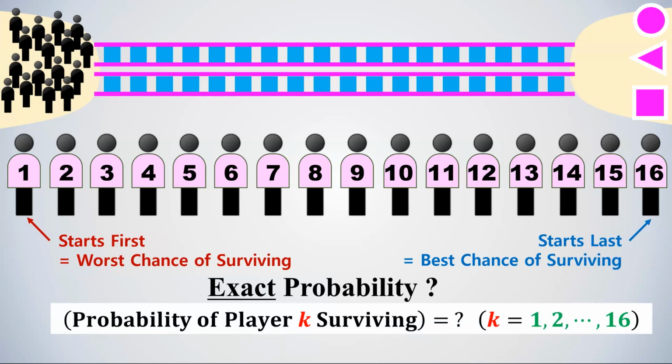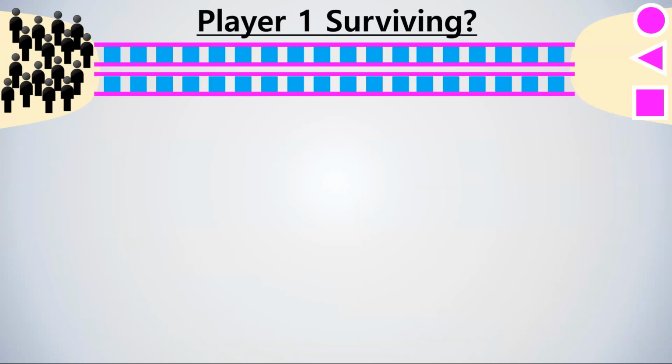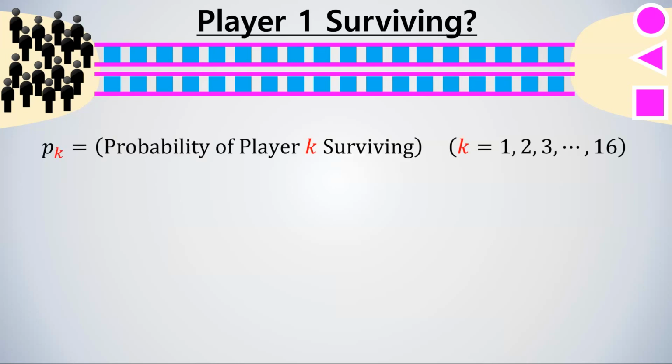Of course we can, that's why I made this video, but before we get to the complex topics such as independent trials or probability distribution, let us start from the simplest and easiest part of the problem like in every challenging math problem. Let us first define pk as the probability of player number k surviving by safely passing all 18 pairs of panels.